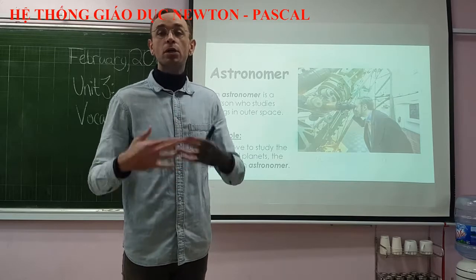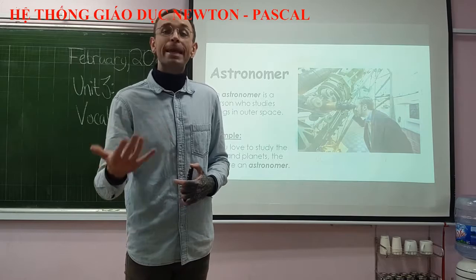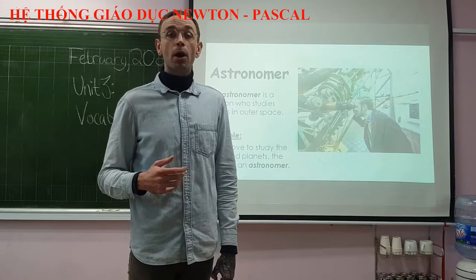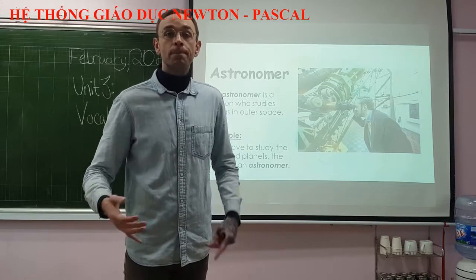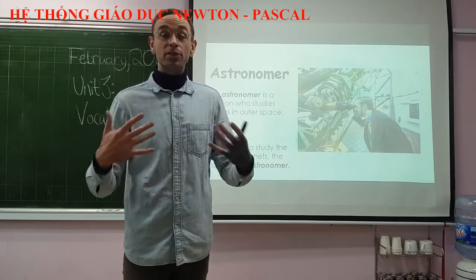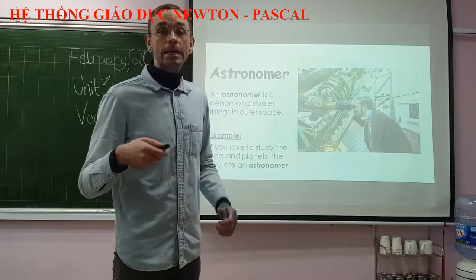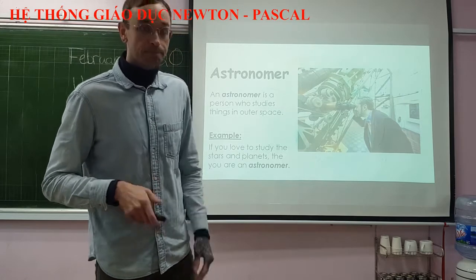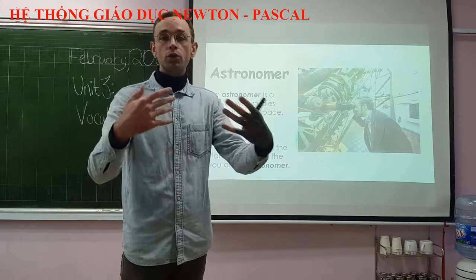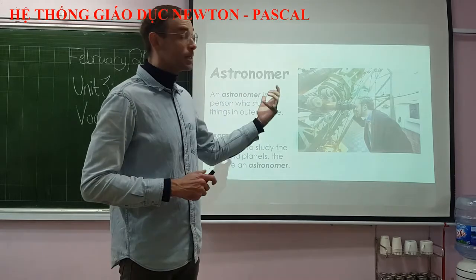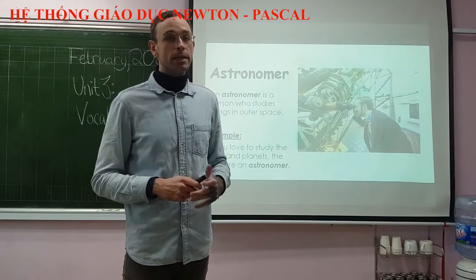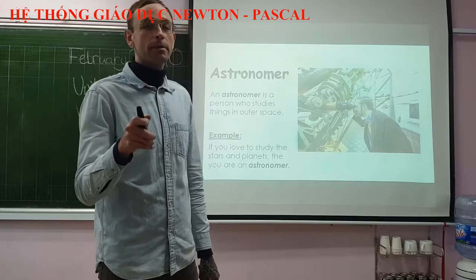A professional anything is a person who gets paid to do that. So a professional actor, a professional footballer, a professional musician, all of these people do things that they do as their job. You can also be an amateur astronomer. An amateur is someone who does something for fun. So you can be an astronomer just like a scientist is an astronomer. All you need is a telescope and a love for astronomy. And then you too can be an astronomer. All right.